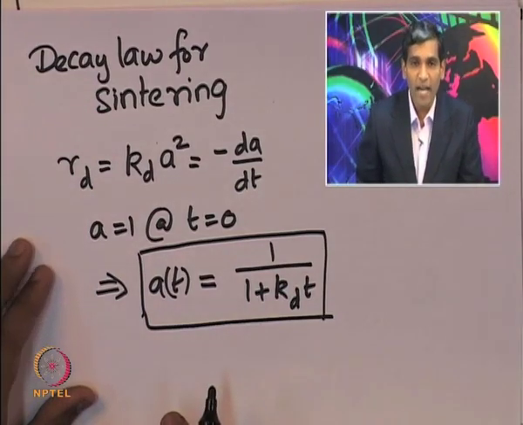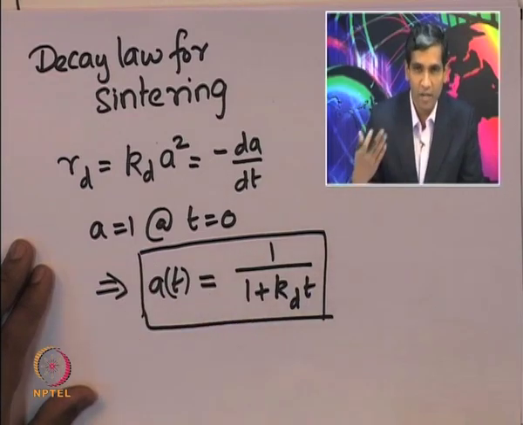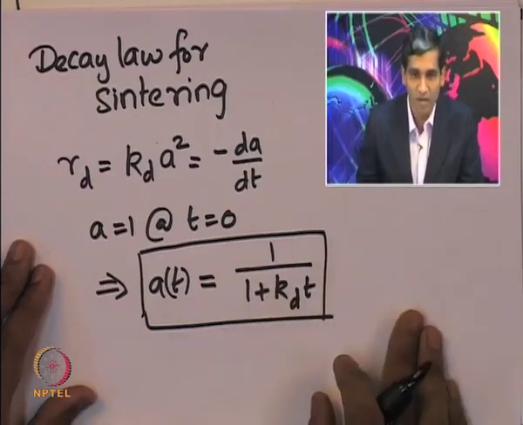Now, if we know the activity of the catalyst as a function of time, then we will be able to estimate how much of the catalytic site is actually sintered, what extent of the catalyst has been sintered.